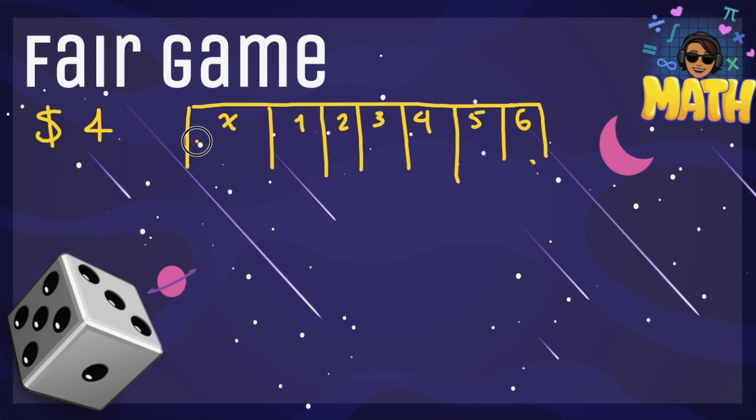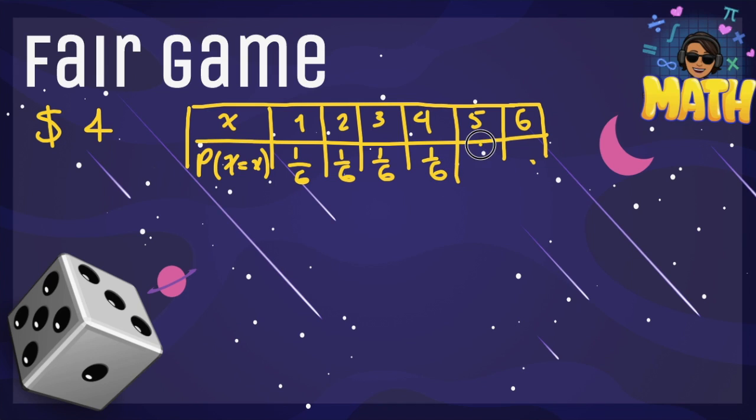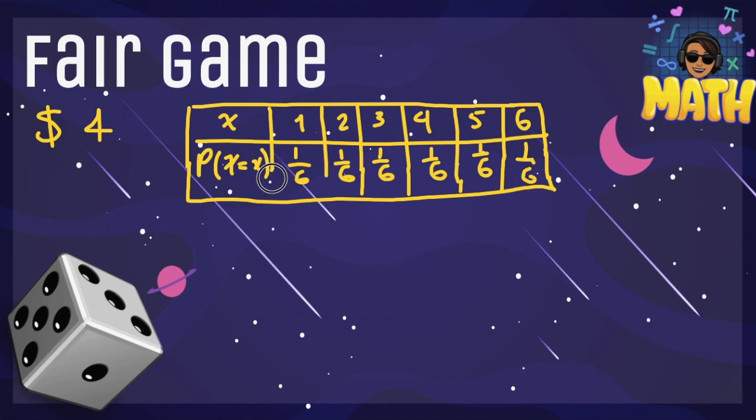The probability of each of these outcomes is going to be the same, because all these numbers have the same probability to occur. So it's 1/6, 1/6, 1/6, and so on. This is our probability distribution, and now we're going to find the expected value.